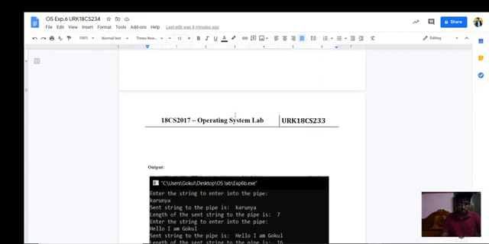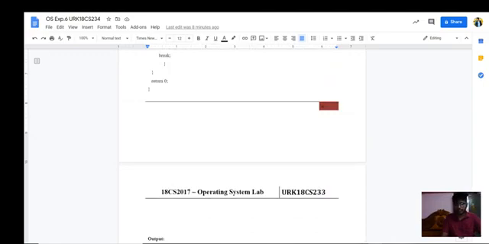And this is all about interconnecting processes and communicating using pipes.